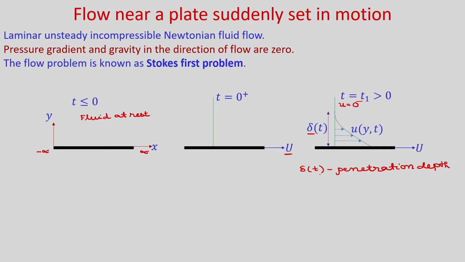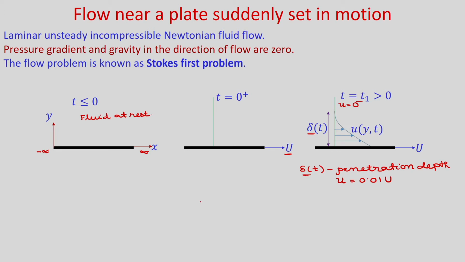That means up to this distance the effect of the moving flat plate is felt inside the fluid domain. Once u becomes 0.01 of U, then we say that is the penetration depth delta t at that particular time.